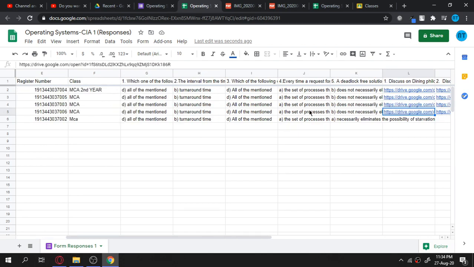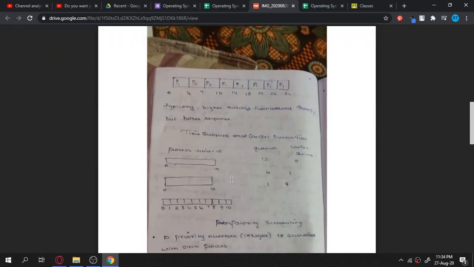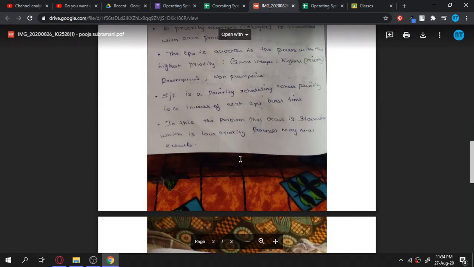Now again open the student response, see the PDF of the student, read what the student has written, and then you have to judge the answer. This is the way I have to do it. It is opening, so I can see the response of the student. This is the way she has submitted. This answer looks not proper, but it is a little bit okay, so I can give her 6 marks.